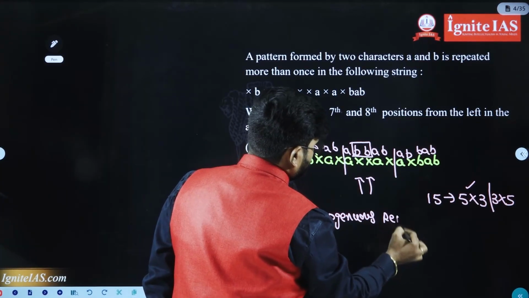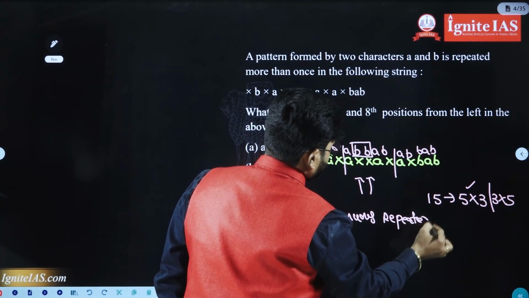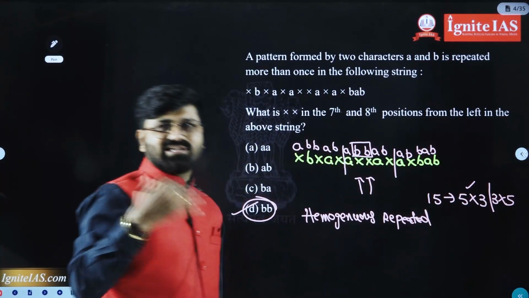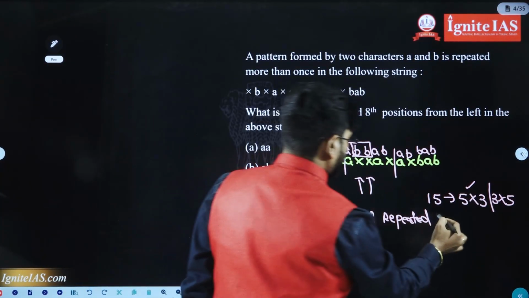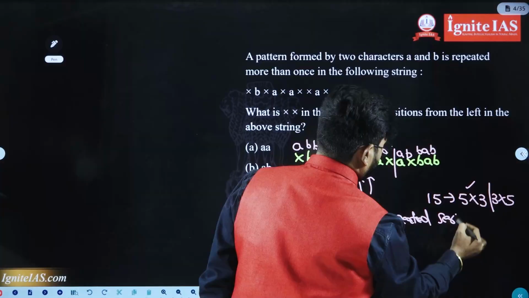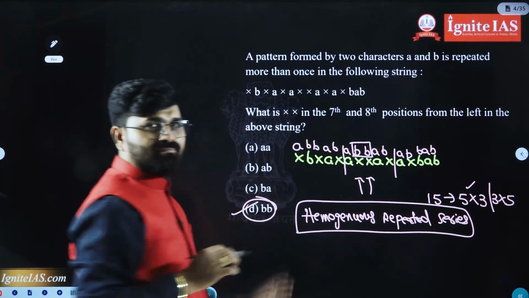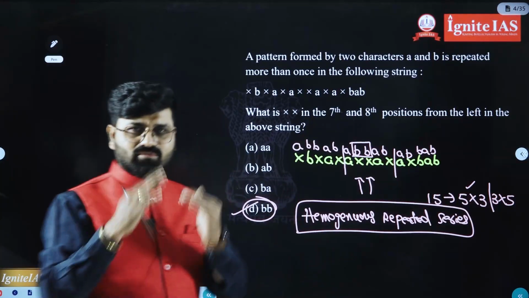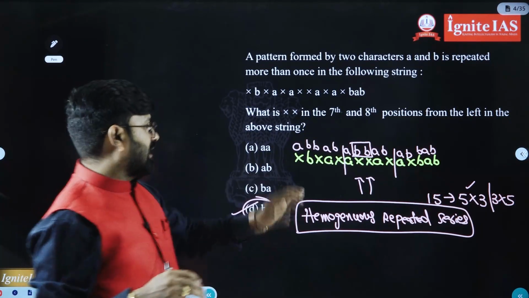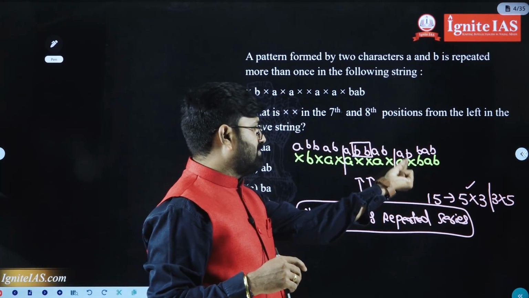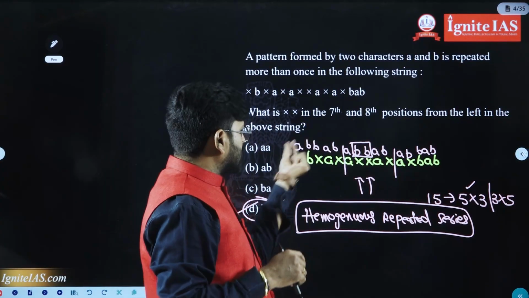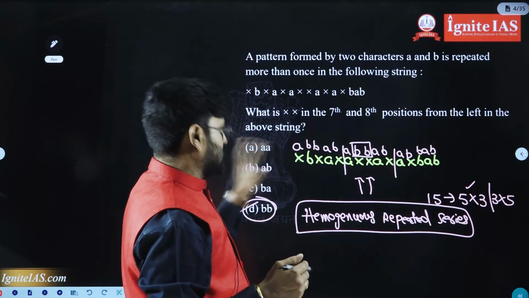Okay, homogeneous repeated series. The question was very easy, but asked in a different way. That's it. Homogeneous repeated series or homogeneous continuous series. Simply compare side by side and fill the gaps. And after getting the logic A, B, B, A, B, try to fill the remaining also. Of course, it was satisfied.